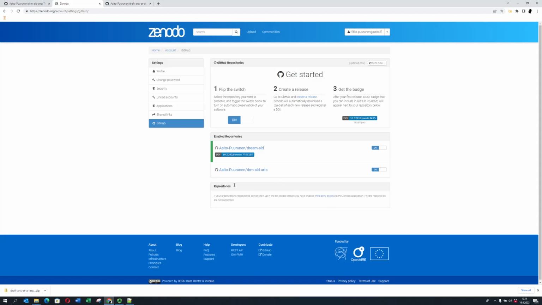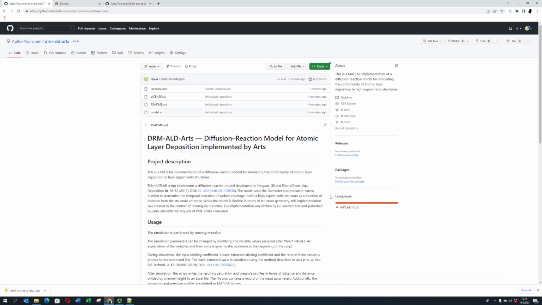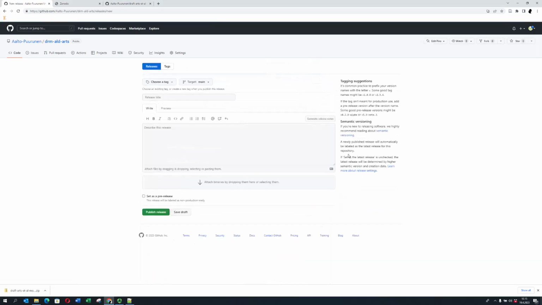Okay, so there's no DOI seen here because we haven't created any release. Yes. That's it, so we go to here. This is the public one, and then create a new release. Here. Yeah. And I would say we have to choose the tag. So here I would put in, for example, v1.0.0.